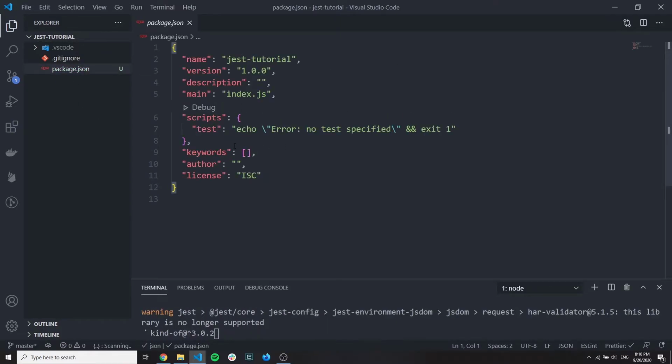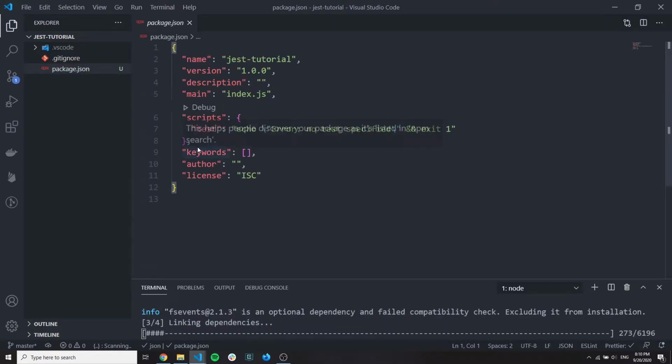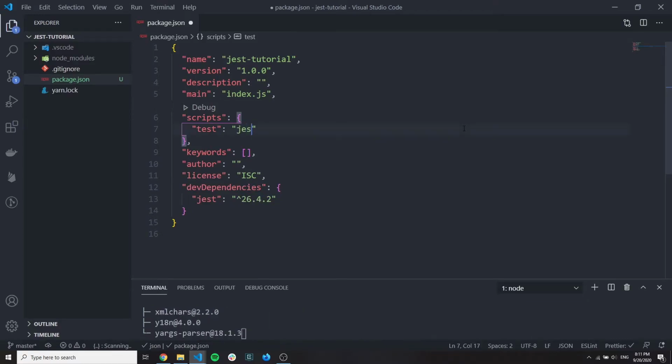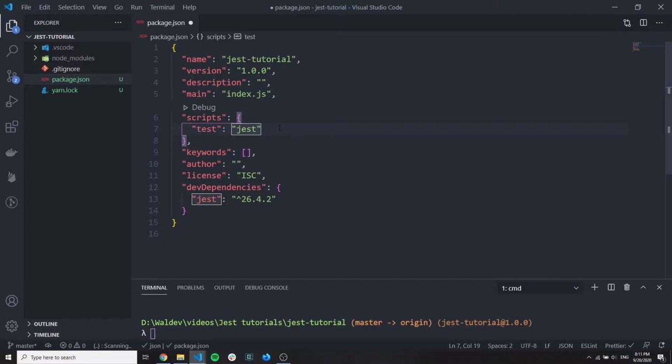Then in package.json, we will need to write some scripts to execute Jest. It's very easy. You need to just run Jest, that's all. But let's also add two more scripts here.